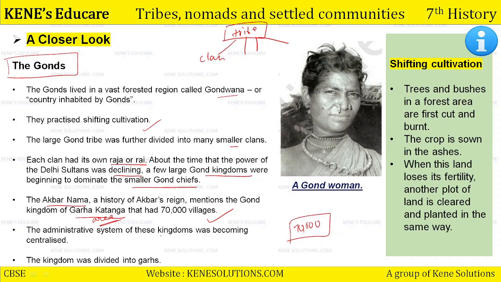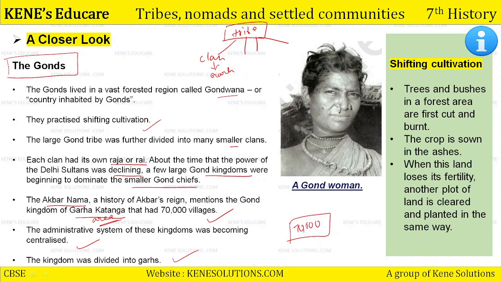The administrative system of these kingdoms was becoming centralized and the kingdom was getting divided into गढ़. ठीक है, clan है, clan के नीचे आता है गढ़, and then गढ़ was also further divided into various other means. So basically they had their flourished system of administration, flourished system of society कि कैसे हम लोग अपने आप को govern या rule करेंगे.